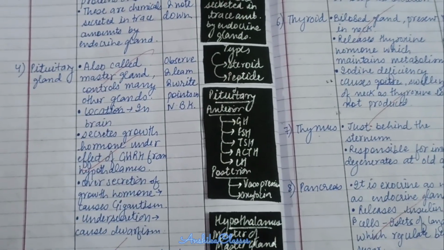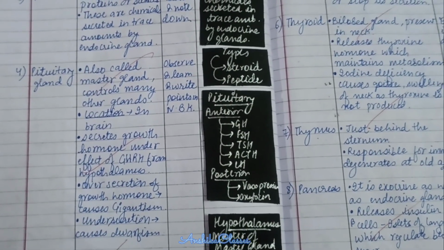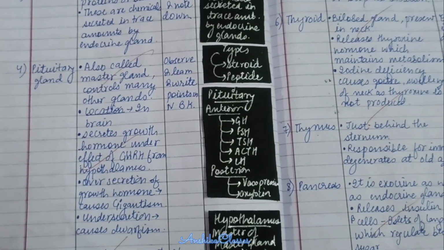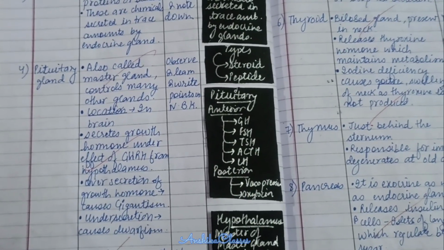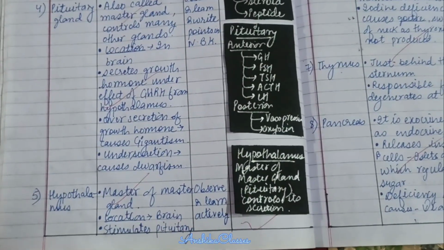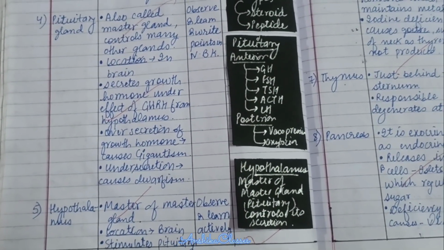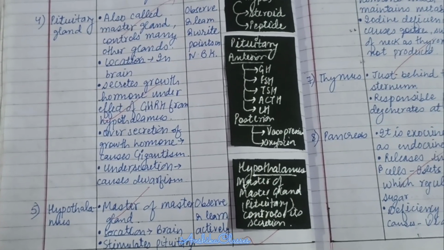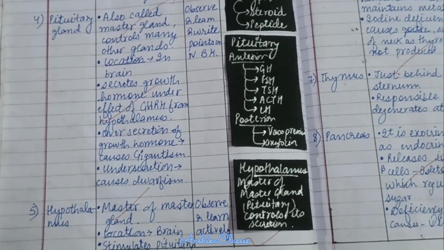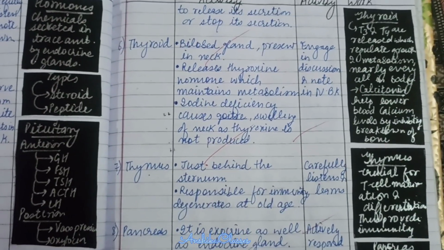From the anterior part, the growth hormone, FSH, TSH, ACTH, LH are released, while from the posterior part, vasopressin, oxytocin, etc. are released. Then the master of master glands, that is the hypothalamus, which is also located in the brain, stimulates the pituitary to release its hormone. It also stimulates the pituitary to stop its secretion.